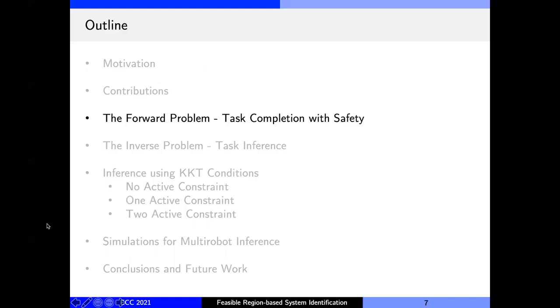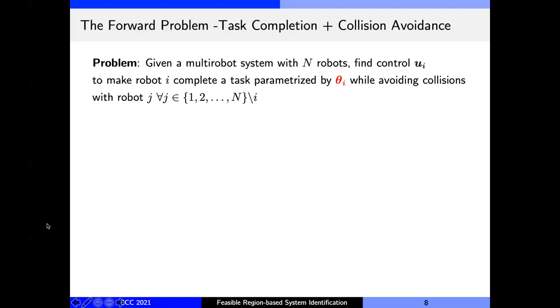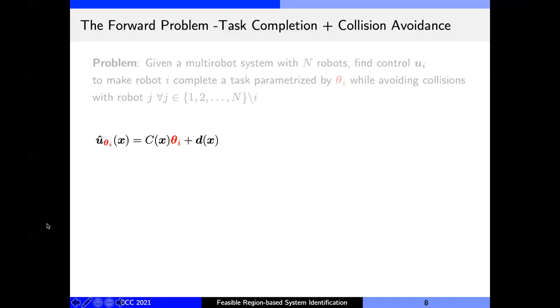So first, let us look at the forward problem being solved by the multi-robot system. Here's the setup. We have n robots in the system. Let's just focus on one robot, that is robot i. This robot must find a control u_i to finish a task parameterized by theta_i while avoiding collisions with every other robot. Let's assume that there is a user-prescribed nominal control for each robot called û_i, and we take it as a given that this control by itself guarantees completion of the task parameterized by theta_i.